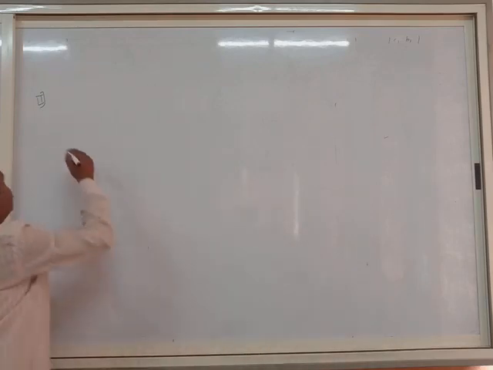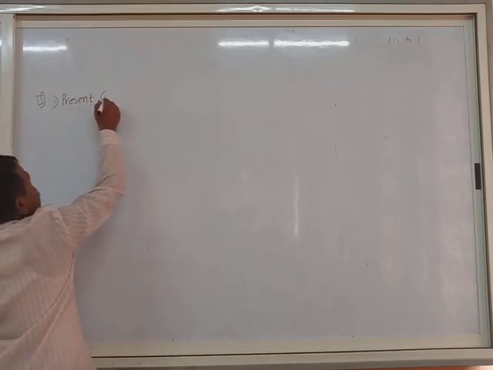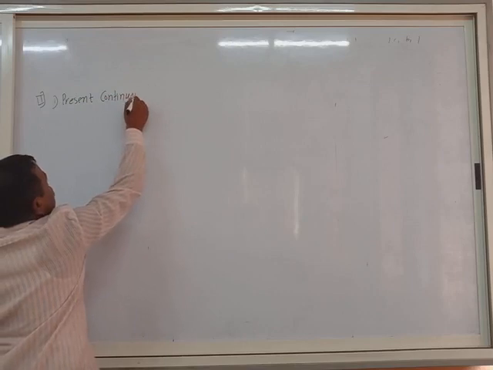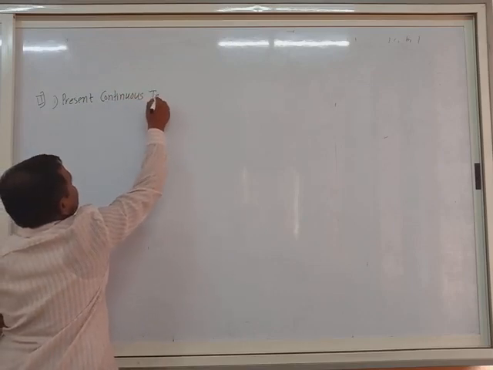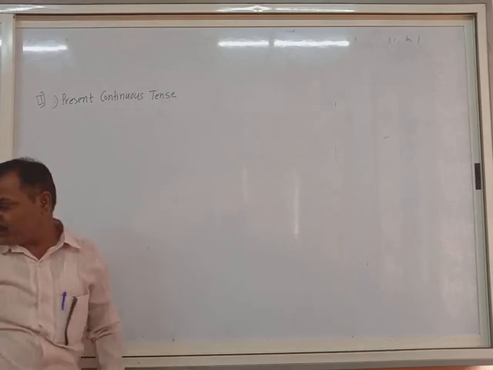The first one is here, present continuous tense. I think the Marathi word was also given to me.